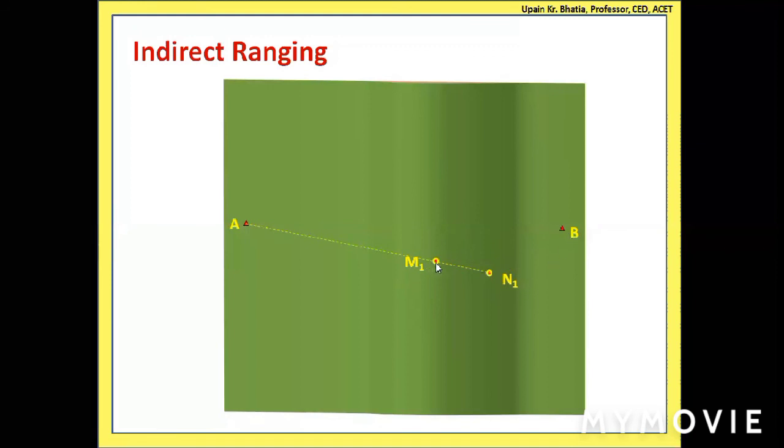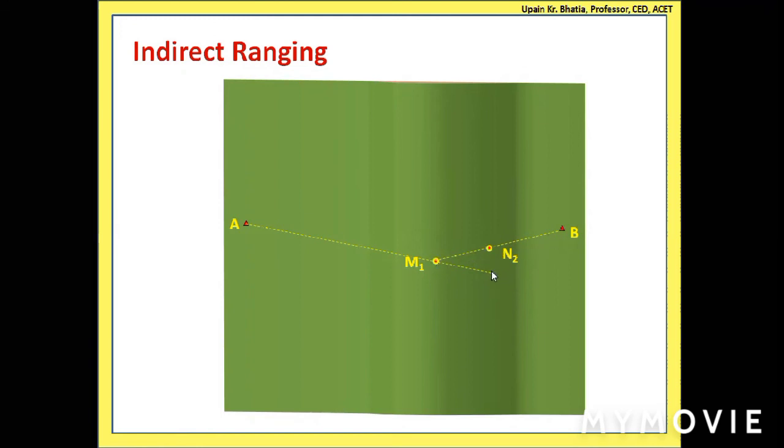But now M1 is fixed in such a manner that it is visible from B. And if it is visible from B, then the second person standing over here can simply say that N1 is not along this line BM1. So what this third person will do, he will shift himself to the new location N2 so that B and M1 are in the same line. That means N2 comes exactly on the line BM1.